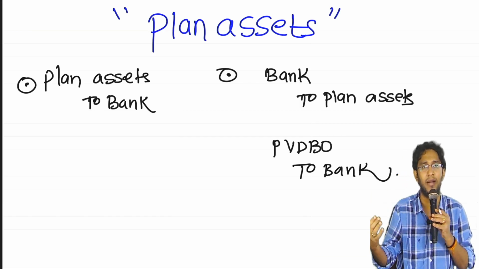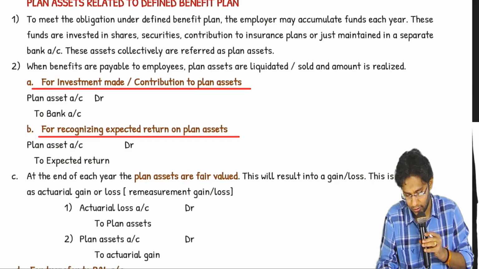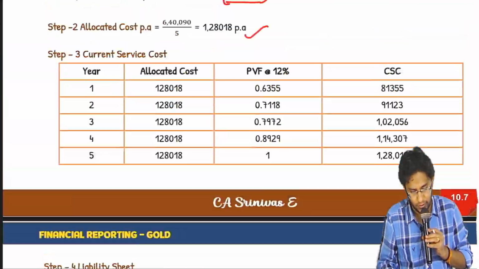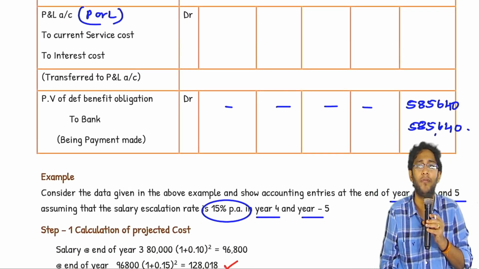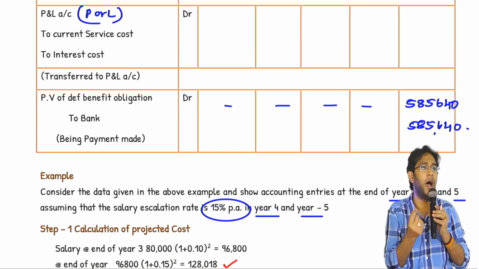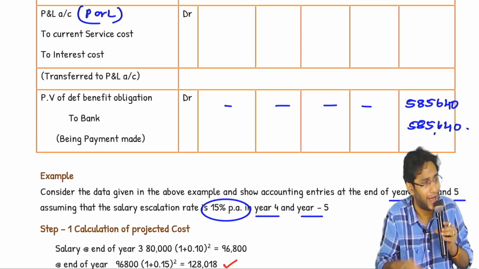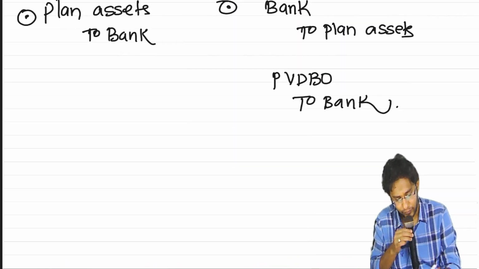Already we discussed that when benefit is paid, we will write PBDBO to bank. PBDBO to bank, last entry. For the bank outflow to be there, first of all, money should be there in the bank. That money you will withdraw from your plan assets and then only you will do this. Right? Now, next thing.